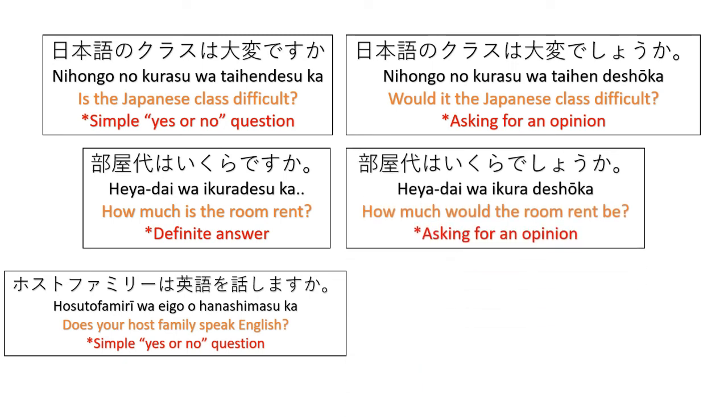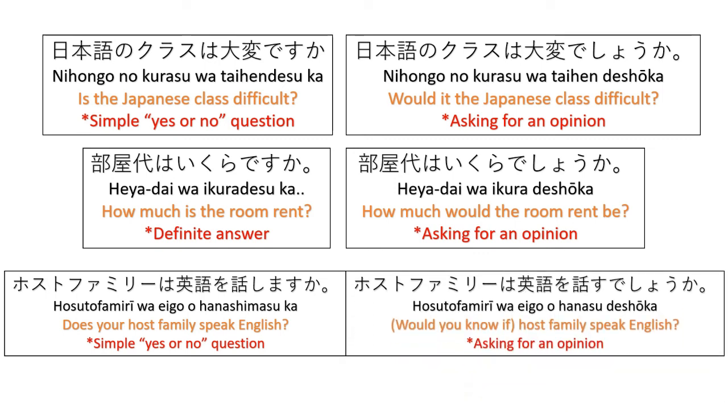How much would the room rent be? So here, I'm not asking for a definite answer. I'm asking for some other details. So, how much would the room be? So I can probably hear the reply, well, for the electric bills, for the room, for the water, etc.